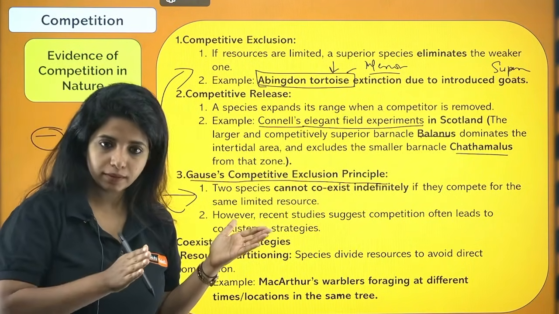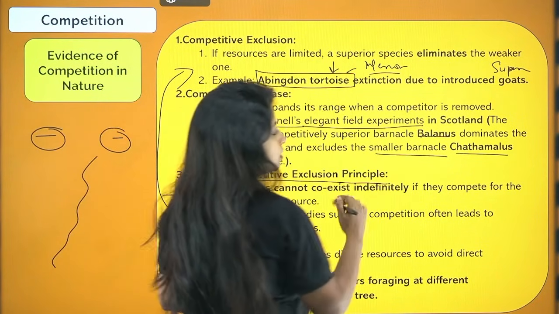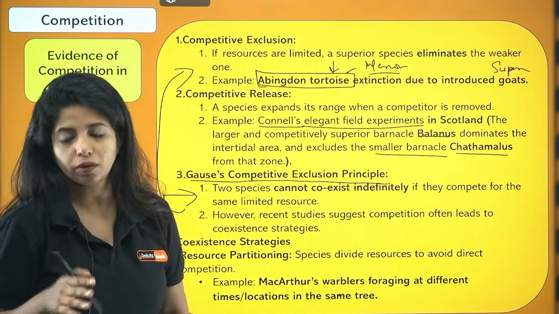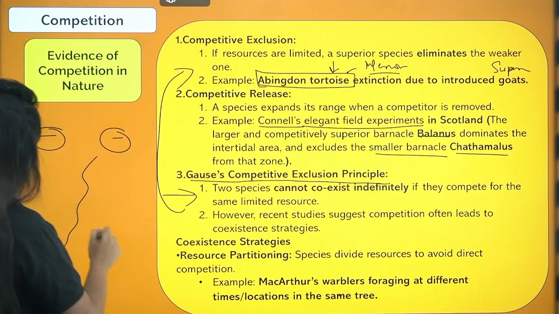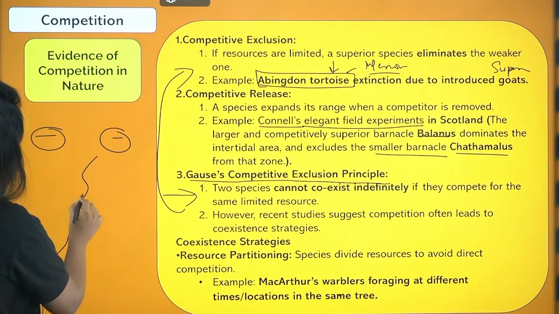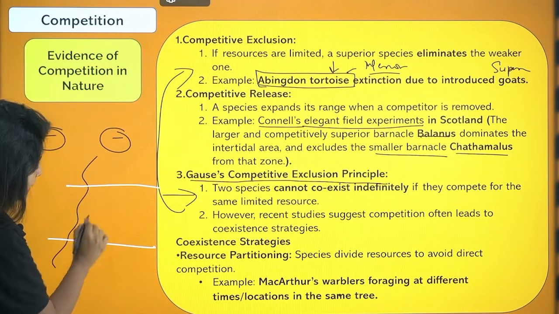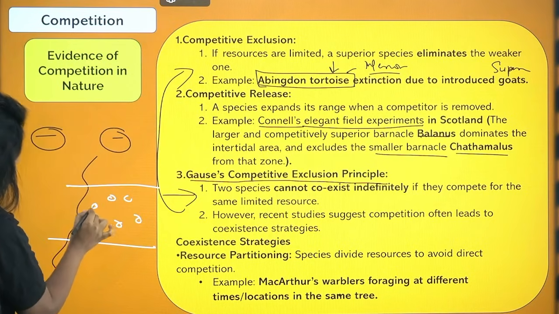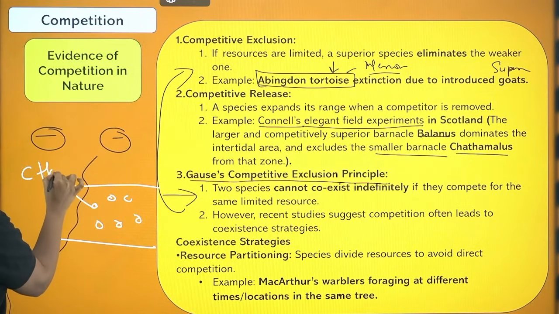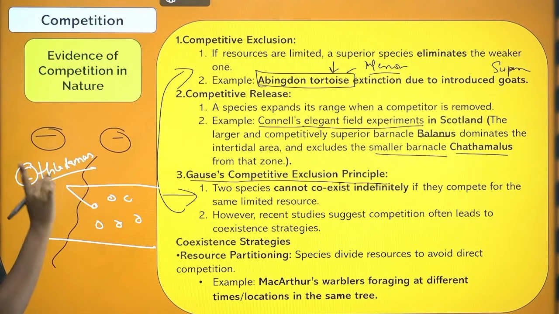Balanus was the superior one, that means the dominant one. And Chthamalus was the smaller one, that means the inferior or the weaker one. Now what exactly happened was, over here in the intertidal region, initially you had the Chthamalus, and it is spelled C-H-T-H-A-M-A-L-U-S. So there's a C which is silent, always remember that.